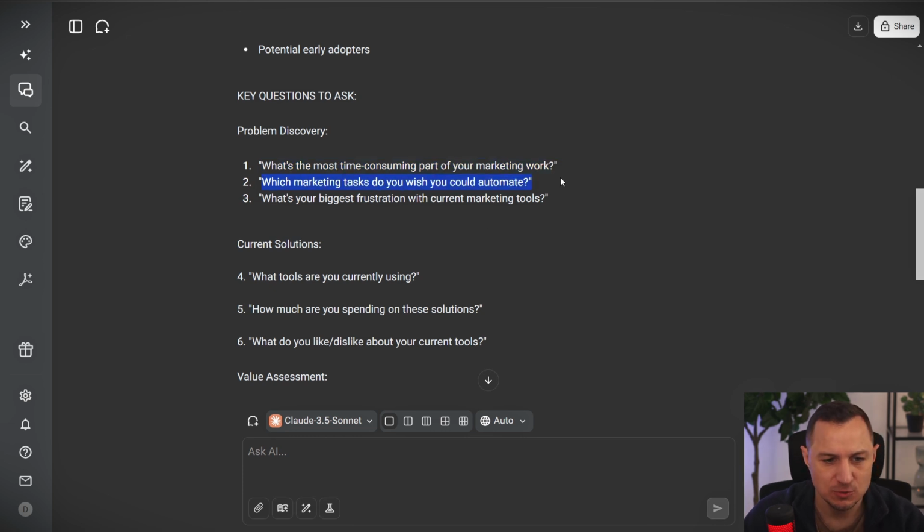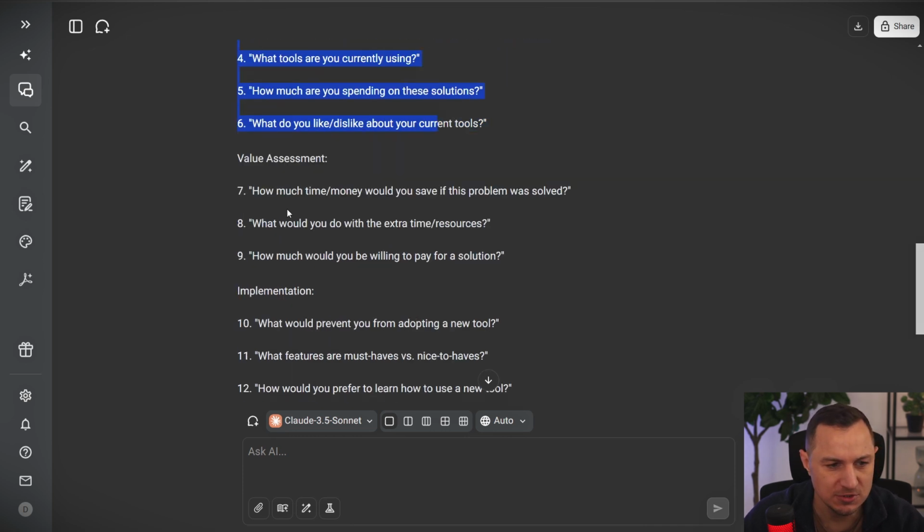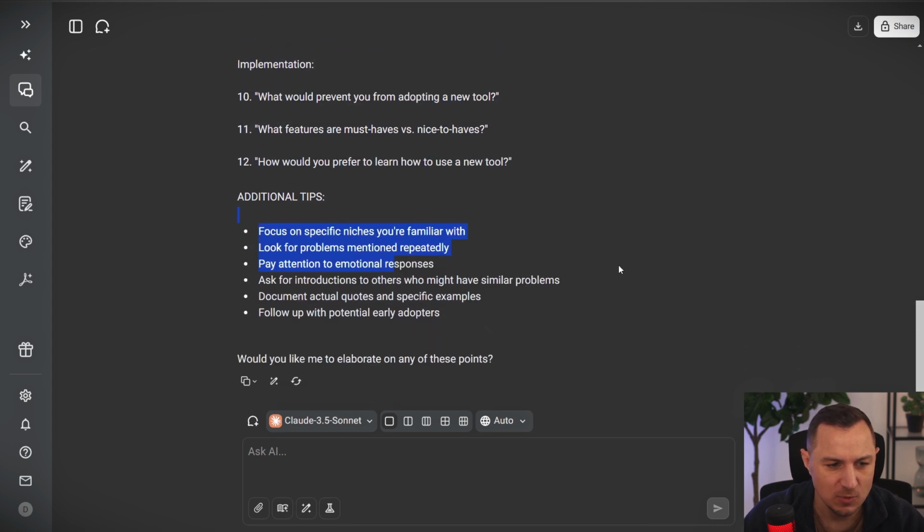Which marketing tasks do you wish you could automate? What's your biggest frustration with current marketing tools? And then it gives you questions for the current situation, as well as the value assessment, implementations, and well, some additional tips. So this is a great starting point.